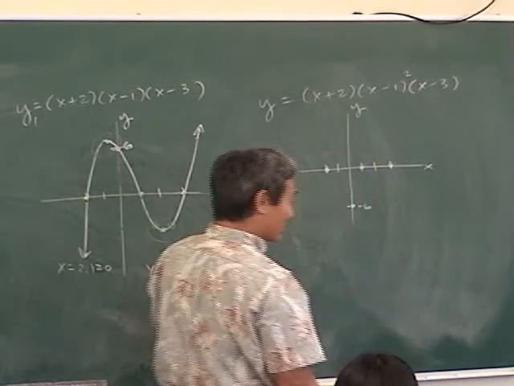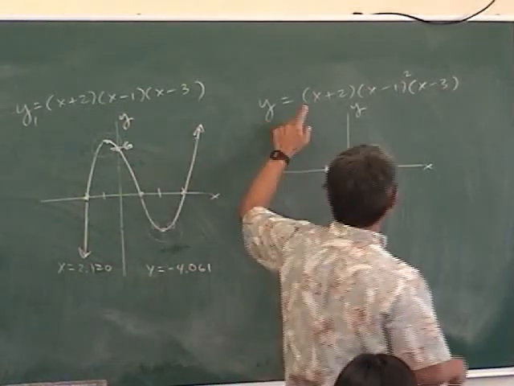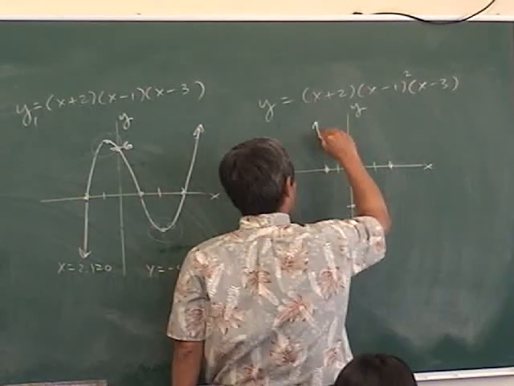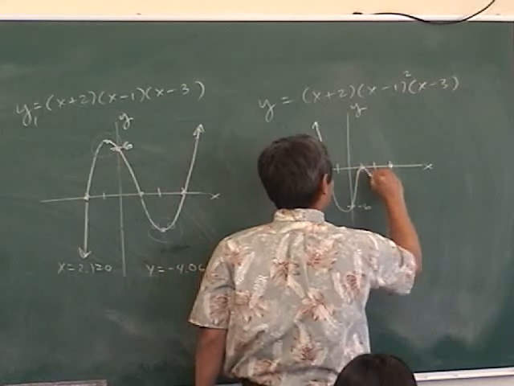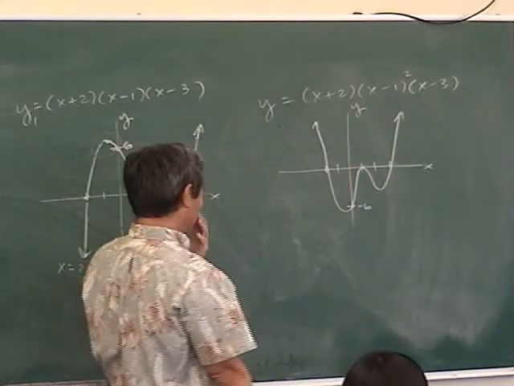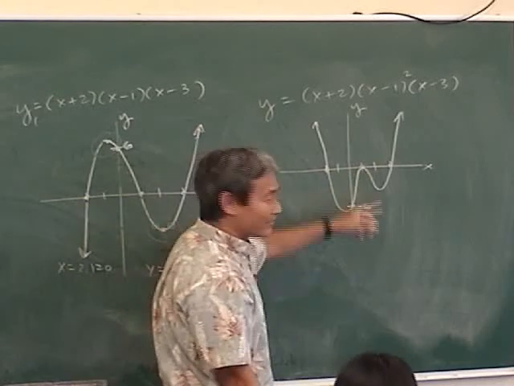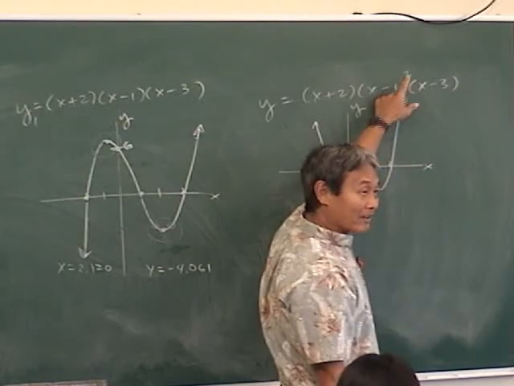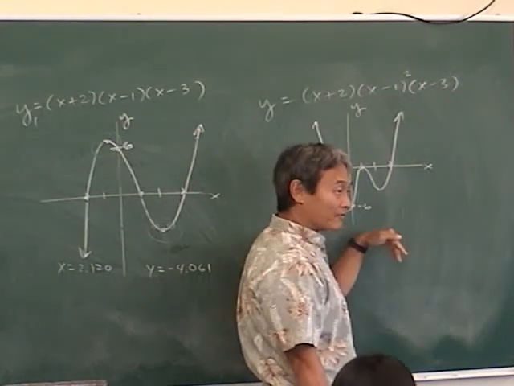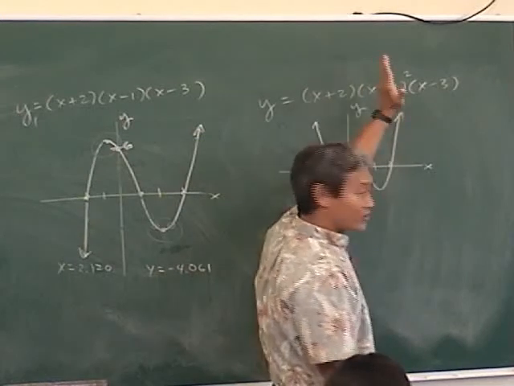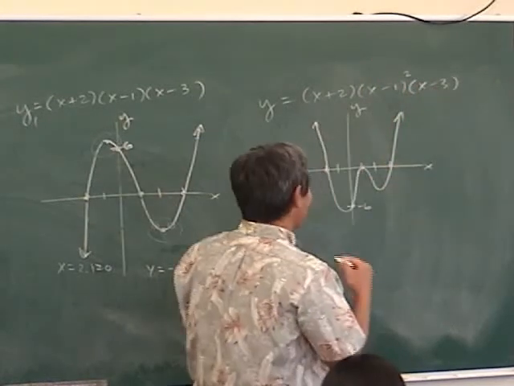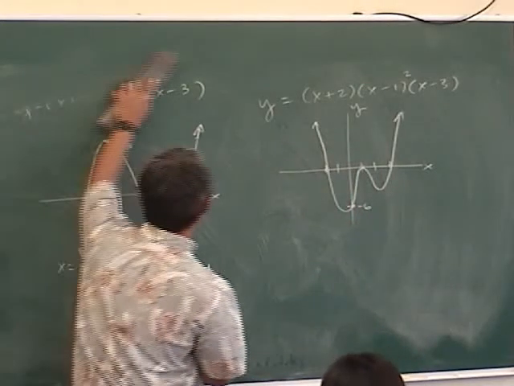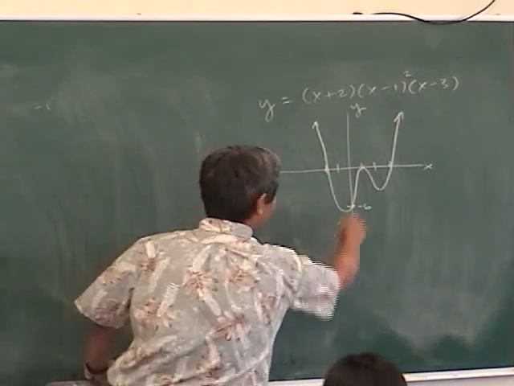What is the degree of this polynomial? 4. Leading coefficient positive, so the end behavior is like this. So watch. How come the graph bounced off that x-intercept? You learned this last year: when you have an even power on the factor, it bounces off. When you have a 1 power, it just goes straight through the x-intercept. We don't know how far down to go. All I ask for is a sketch, or you can use your calculator to calculate this minimum point if you want to.